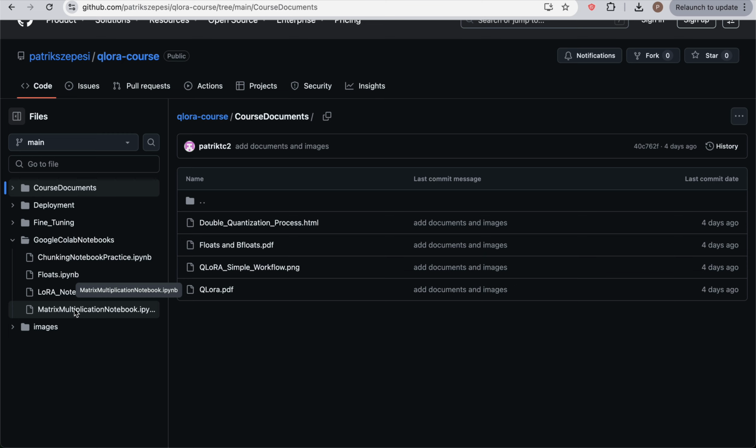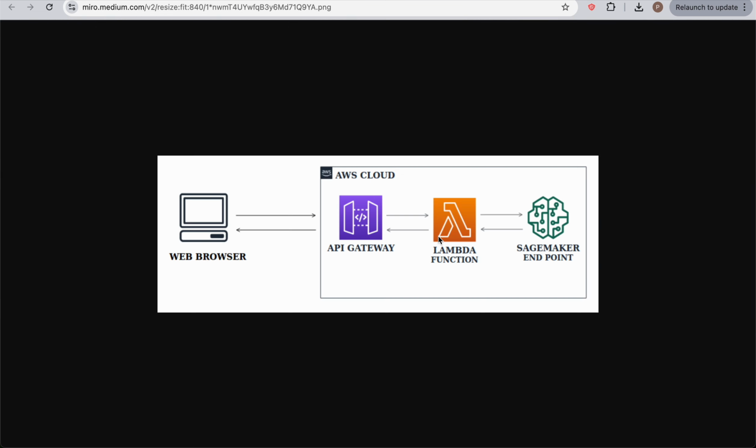So this course is a comprehensive course that not only covers fine-tuning models on Sagemaker, but also the mathematics behind it. And we're going to go from the beginning, which is taking a dataset, all the way to fine-tuning with the most efficient methods such as double quantization, mixed precision training, LoRA, but we're also going to deploy it with this architecture that we've talked about with API Gateway, Lambda function, and Sagemaker, and we're also going to build out the Streamlit app for it.